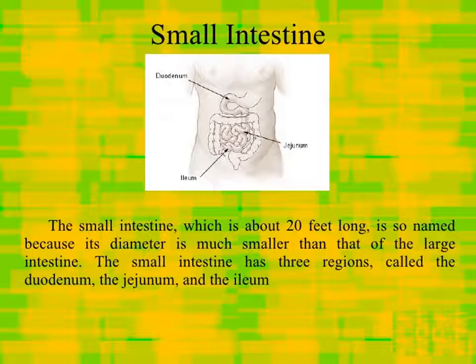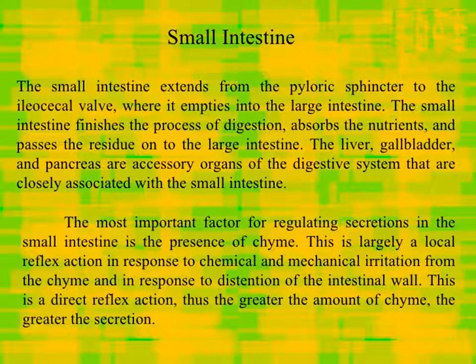Small intestine. The small intestine, which is about 20 feet long, is so named because its diameter is much smaller than that of large intestine. The small intestine has three regions called duodenum, jejunum, and ileum. Small intestine extends from pyloric sphincter to the ileocecal valve, where it empties into large intestine. The small intestine finishes the process of digestion, absorbs the nutrients, and passes the residue on to the large intestine.